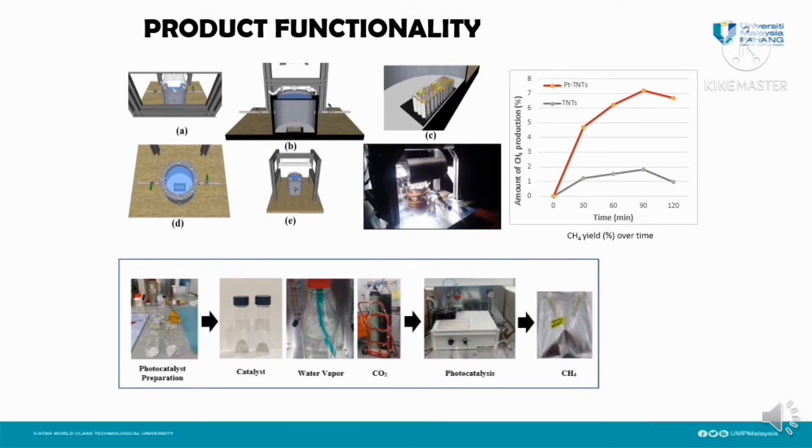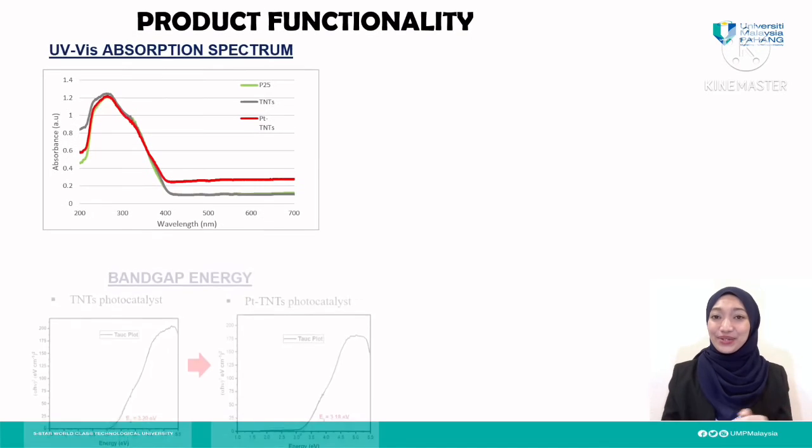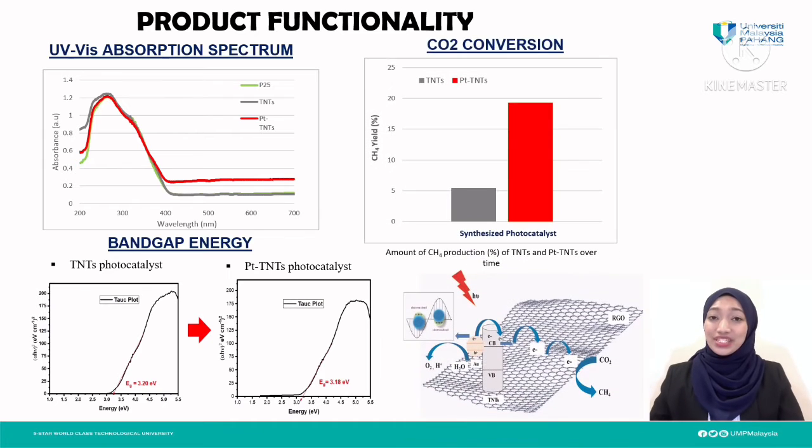The enhanced photocatalytic activity achieved for platinum TNT as a photocatalyst is due to LSPR of platinum nanoparticles, which capture the photon energy efficiently from the visible light, and platinum provides a rapid pathway to trap the photogenerated electrons from TNTs, leading to enhanced separation of charge carriers. Thus, the total methane yield increases for platinum TNT through photocatalytic carbon dioxide conversion. This whole slide shows that our synthesized photocatalyst, platinum-titanium nanotube Pt-TNT, has successfully been modified into a more efficient photocatalyst for carbon dioxide conversion.